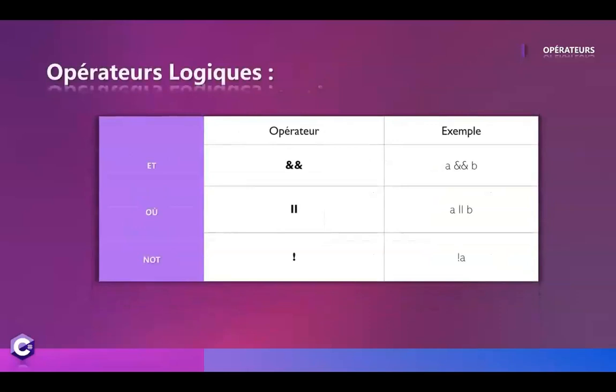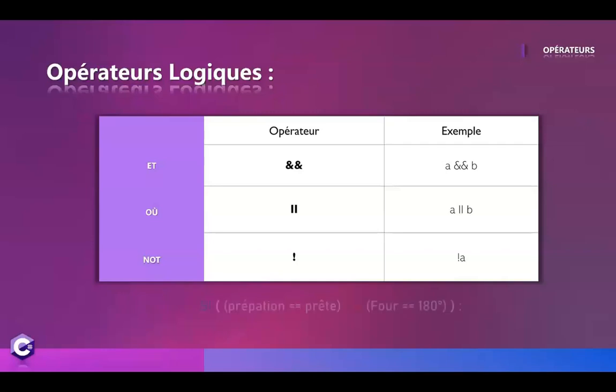And finally, the logical operators. These operators will often be used when we insert conditions into our program. Let's take a recipe to illustrate this notion. The double ampersand translated as AND will allow us to add a condition in addition to our first basic condition. Let's imagine our condition is the following. If the preparation is ready, then put it in the oven.